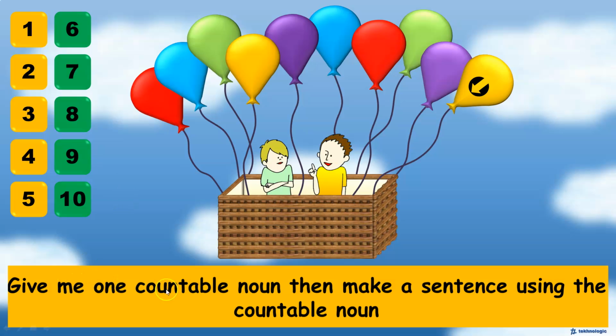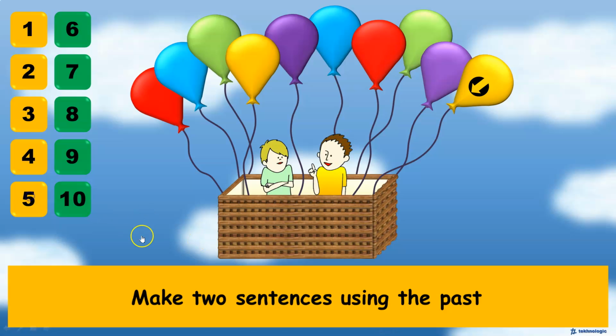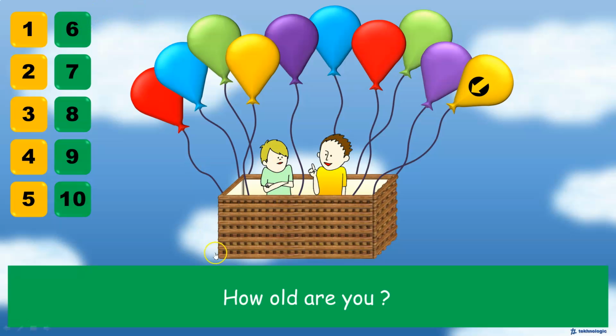Number 3, give me one countable noun, then make a sentence using the countable noun. For example, books. Books is a countable noun, so I have 5 books. Number 4, make one sentence using always. I always do my homework, for example. Number 5, make 2 sentences using the past. For example, number 1, I went to the garden yesterday. 2, I played with my little brother. Number 6, how old are you? For example, I am 10 years old.